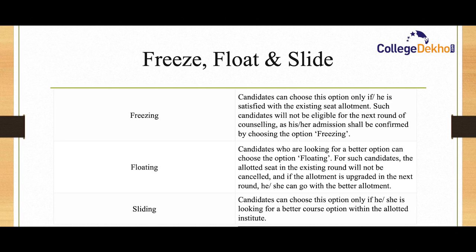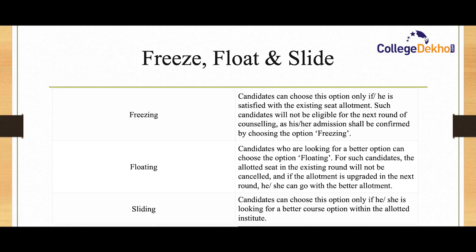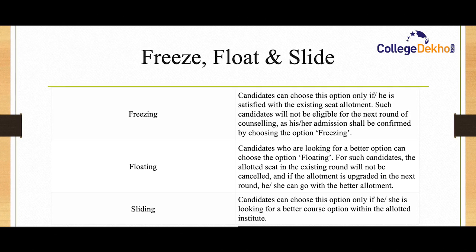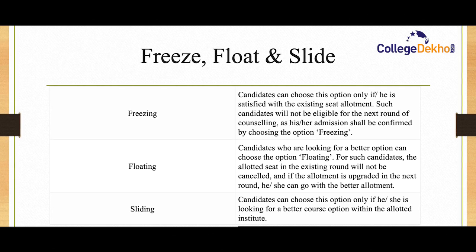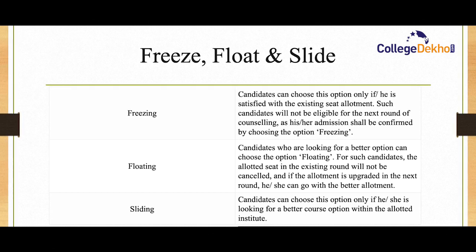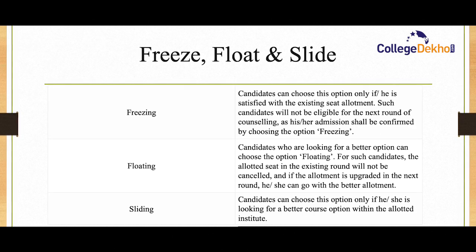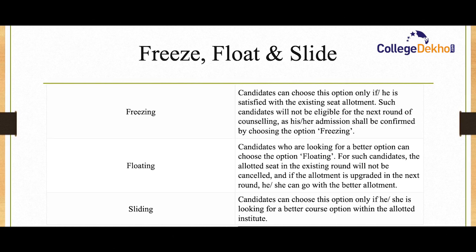Next, the float option, floating. If you choose the floating option, it means that you are waiting for a better seat allotment. So if you are looking for a better option, you can choose the option floating. For such candidates, the allocated seat in the existing round will not be cancelled, and if the seat allotment is upgraded in the next round, he or she can go with the better allotment.